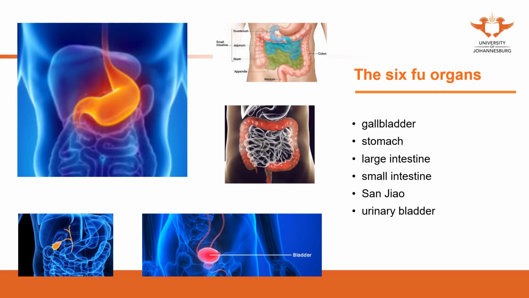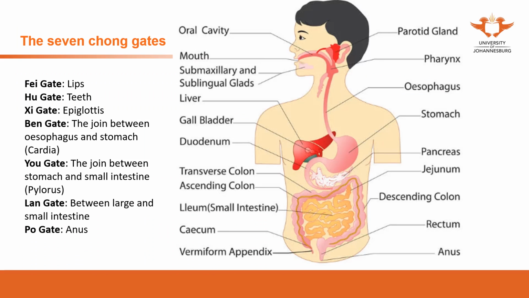If the bladder stores the water or the urine in the bladder, the patient may present with urine retention. The 6 Fu organs actually consist of the digestive system from the anatomy. The Nanjing, the 81 difficult questions from the Huangdi Neijing, also one of our classics, describes that there are 7 gates in the digestive system as they form some changes in this digestive system.